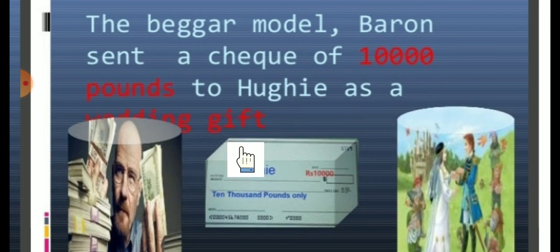Then what happens? Baron Hausberg listened to each and everything that was happening with Hugi, and in between Laura, who is demanding the money. So then what happened? This beggar gave the 10,000 pounds to Hugi as a wedding gift. Now Hugi and Laura got married to each other because of this beggar. The one Hugi considered a beggar is a person, the richest person in Europe. Understood, student? Then the paragraph here.